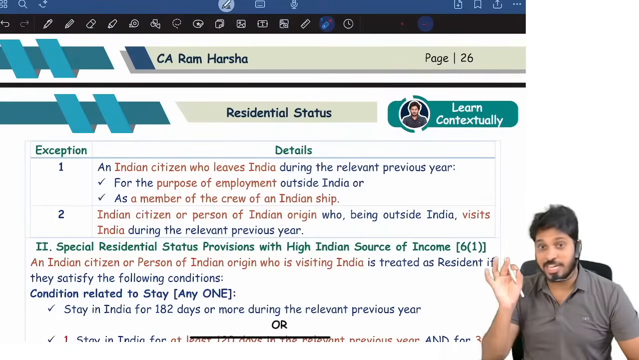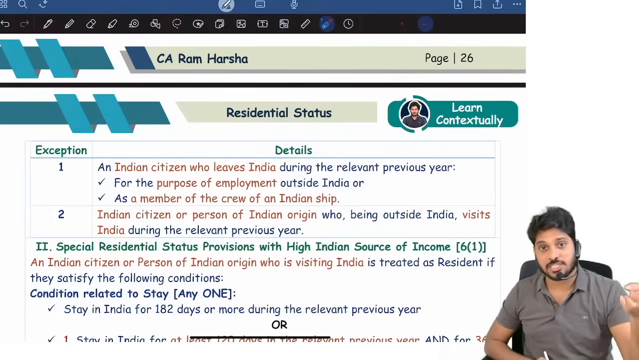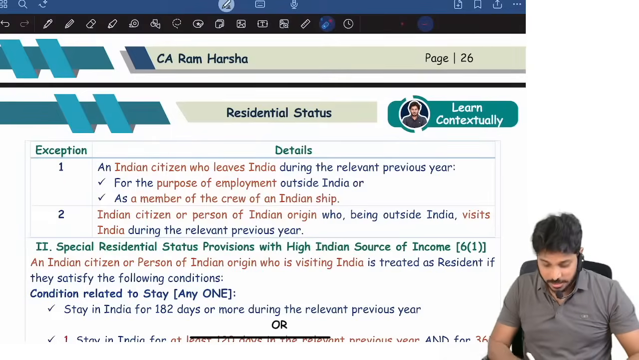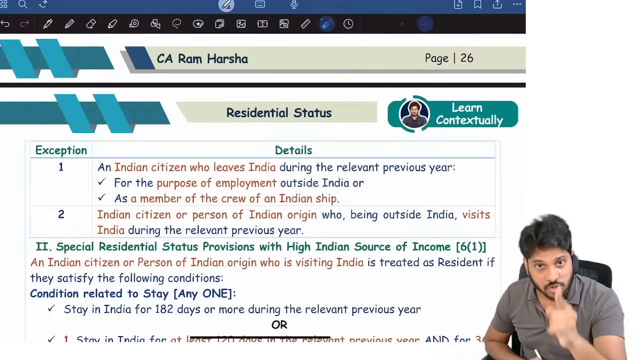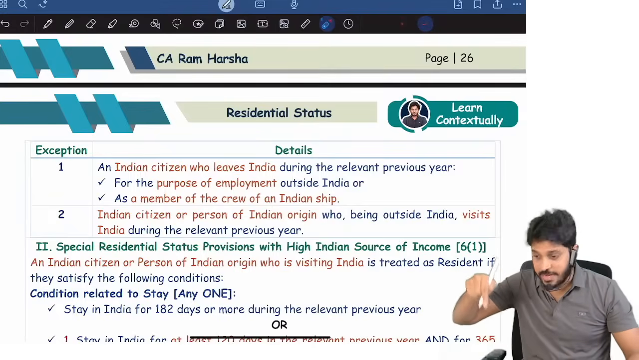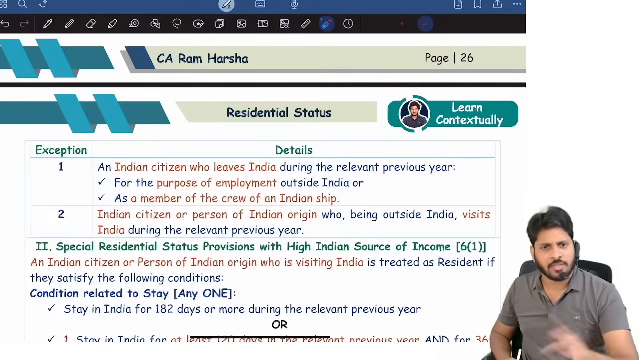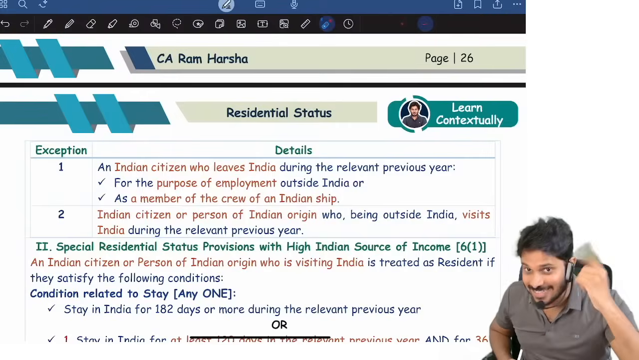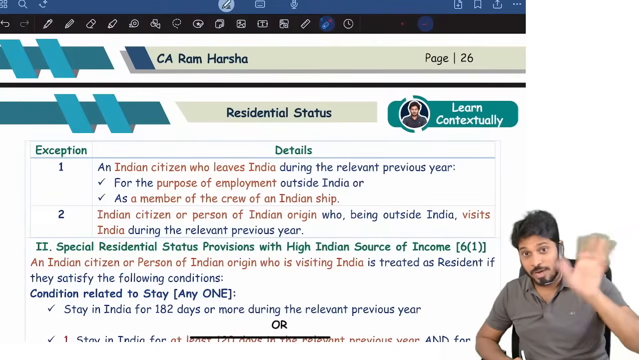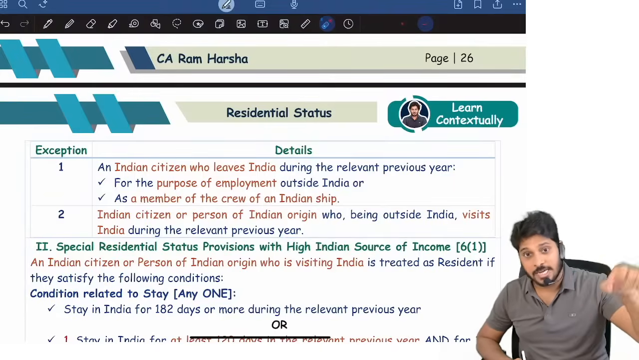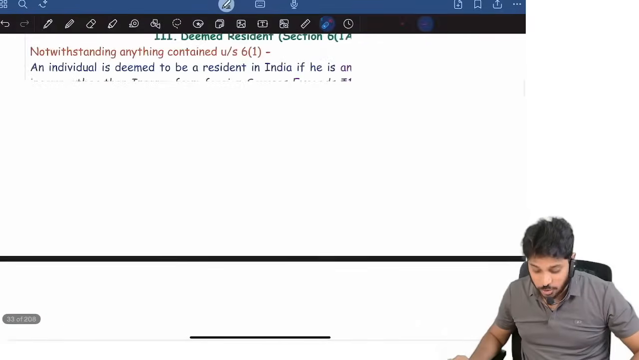The B2 condition, 60 days or more and 365 days or more in the last 4 years, we will not check. These people will be resident only if they stay in India 182 days or more in the relevant year, 24-25. Stayed 182 days or not? If not, you still cannot straight away say non-resident, because there is another checkpoint I told you. If B1, B2 are both not satisfied or B2 is not applicable, you can't straight away say non-resident. Category 1 we have checked; now category 2 we will go and check.